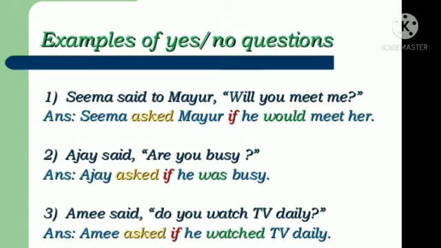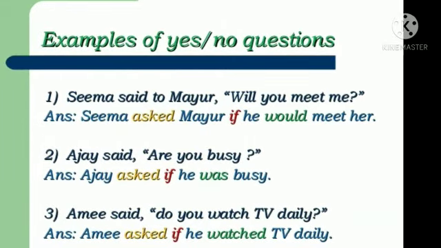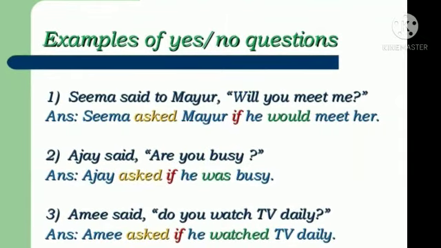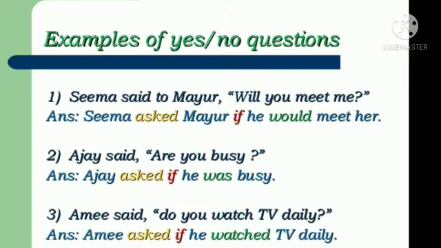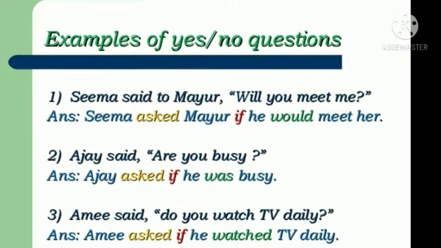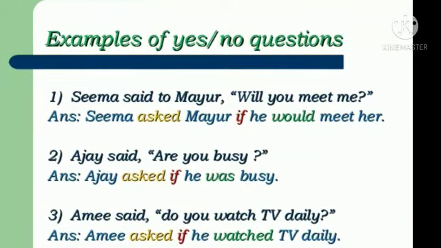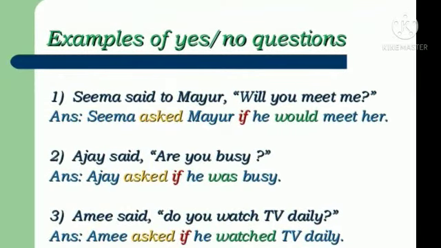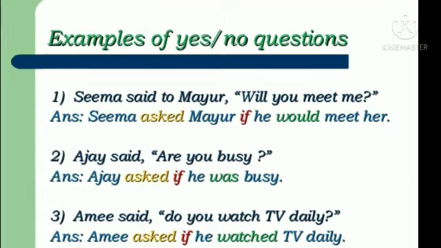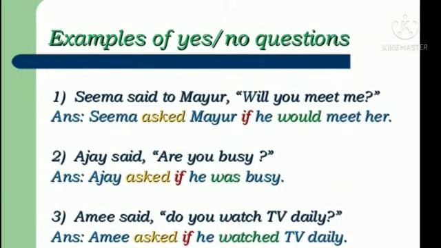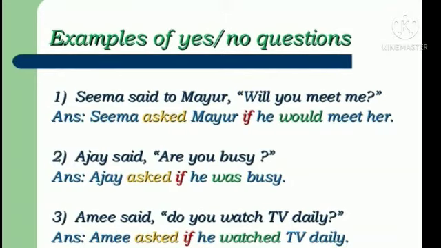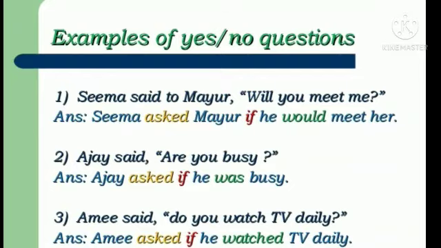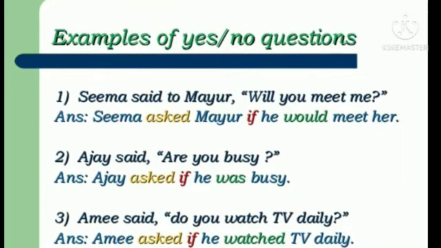Now let us read a few examples of yes/no questions. Seema said to Mayur, will you meet me? And the indirect speech is, Seema asked Mayur if he would meet her. Second, Ajay said, are you busy? And the indirect speech is, Ajay asked if he was busy. Third, Amy said, do you watch TV daily? And the indirect speech, Amy asked if he watched TV daily.